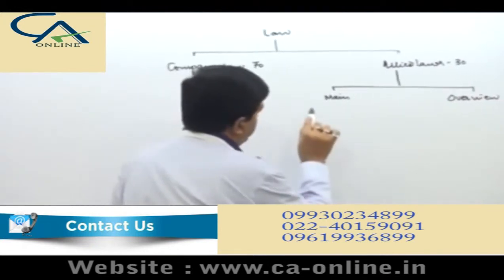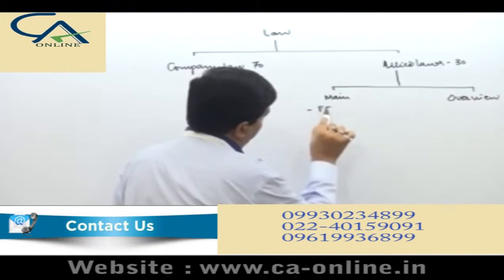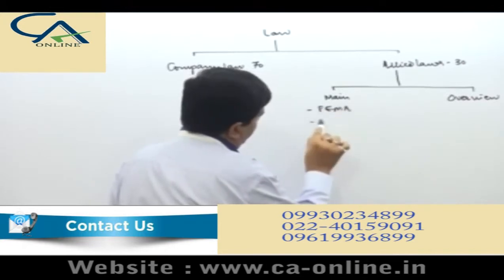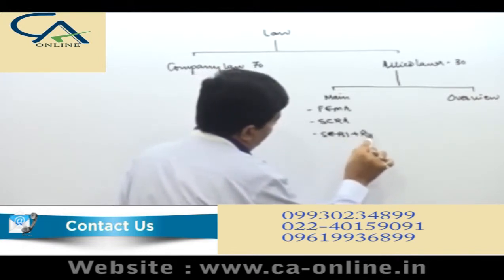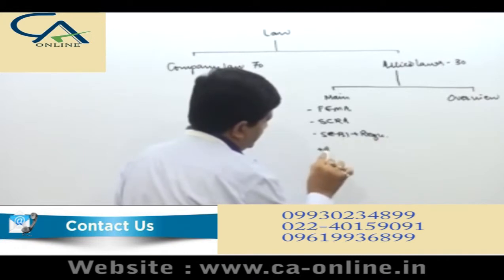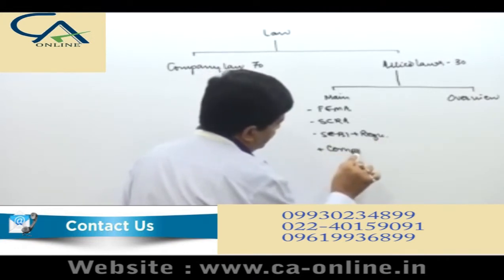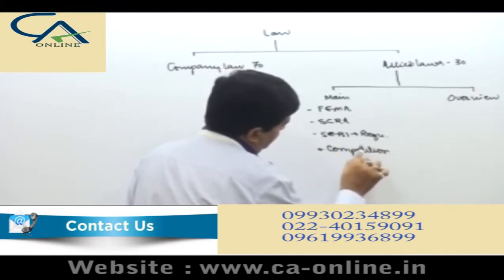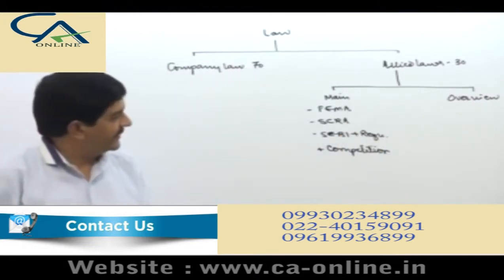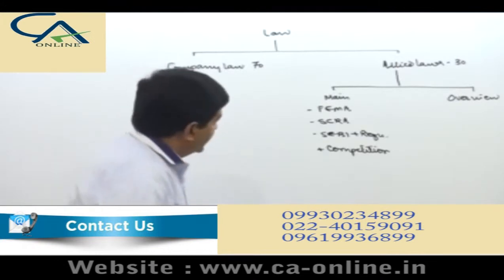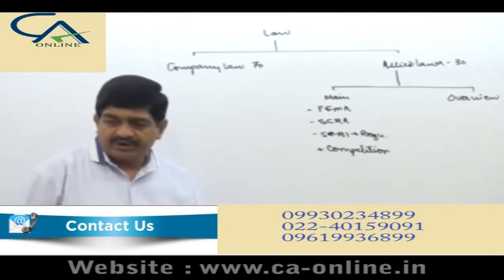Main is, first, FEMA, number 2 SCRA, number 3 SEBI plus ICDR regulations, plus competition. These four are the main allied laws: FEMA, SCRA, SEBI and competition.